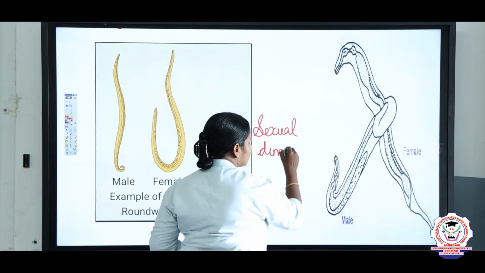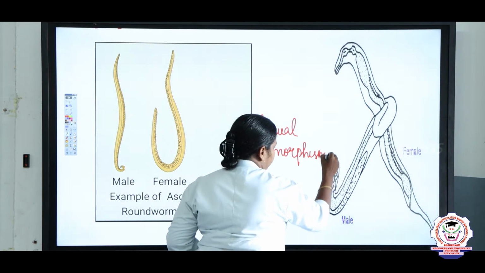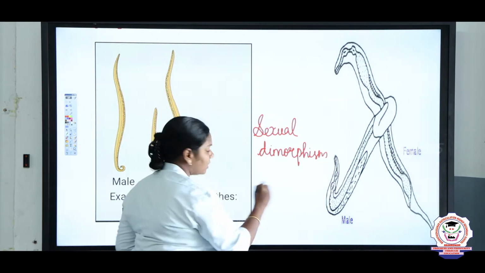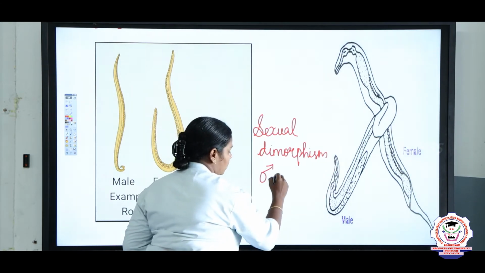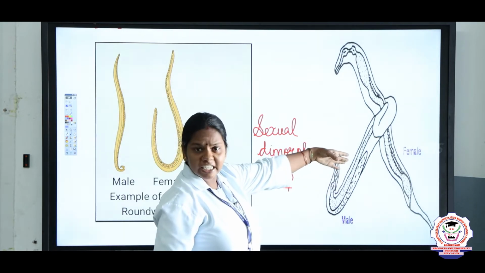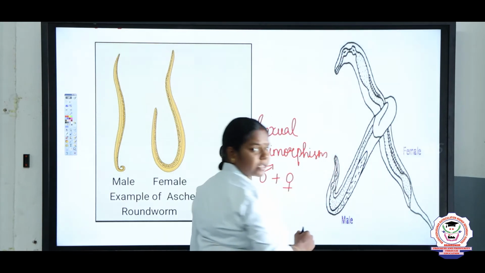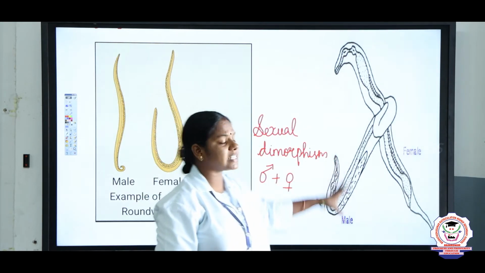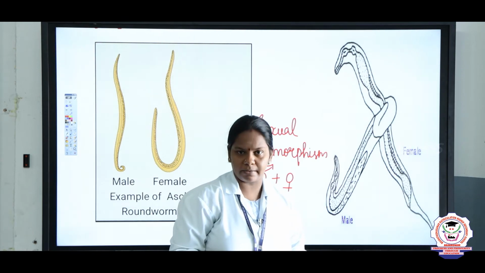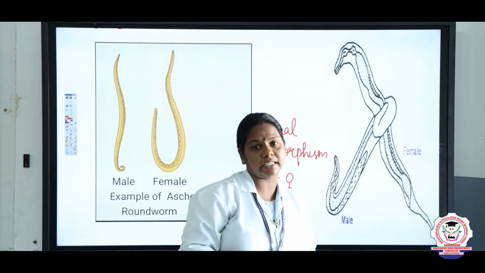Dimorphism means male and female are separate. Two worms are there, one male and another female. So what type of reproduction takes place here? Sexual reproduction takes place, and fertilization is internal. That is, the fusion of gametes takes place inside the body.